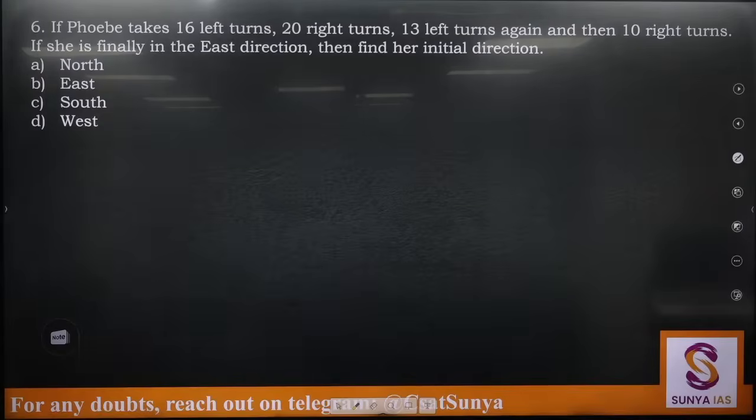अब दिमाग लगाओ, कैसे करेंगे? अभी तक we were dealing with one left, one right only.